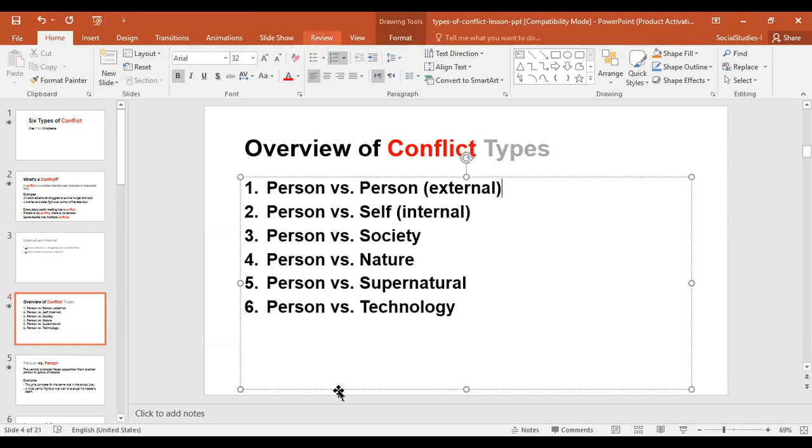Another thing that we can have is person versus society. Here we're talking about issues related to racism and so on, or a group of people.